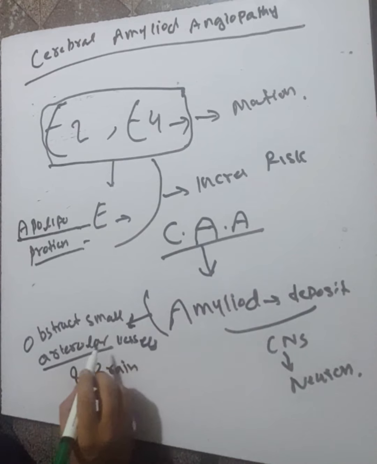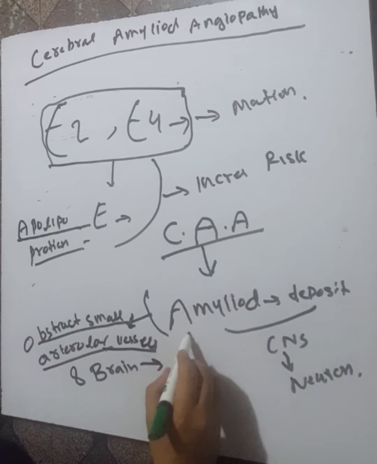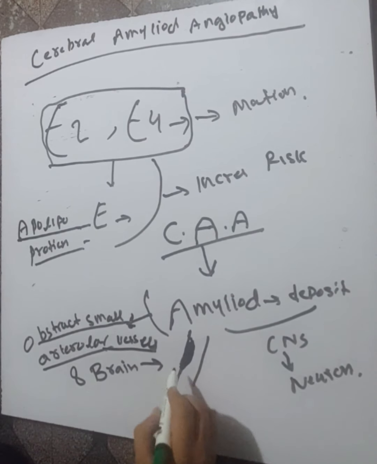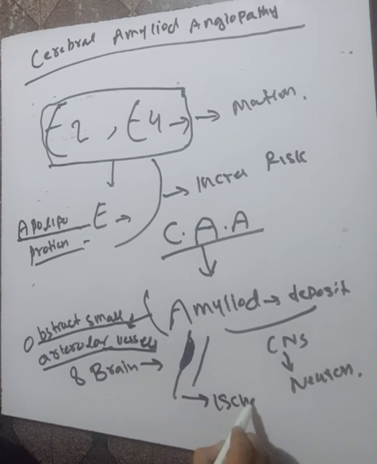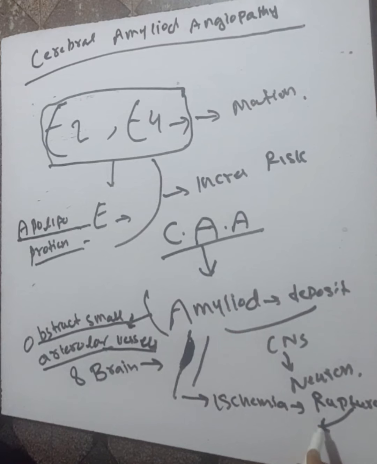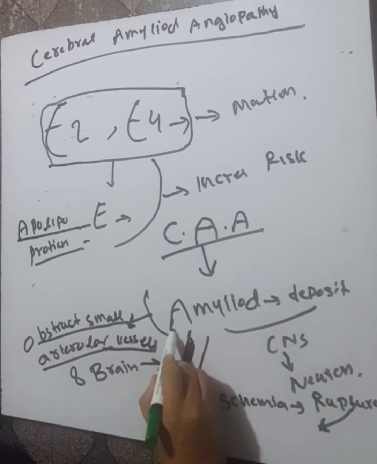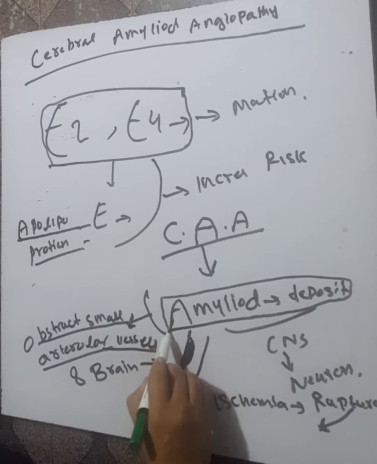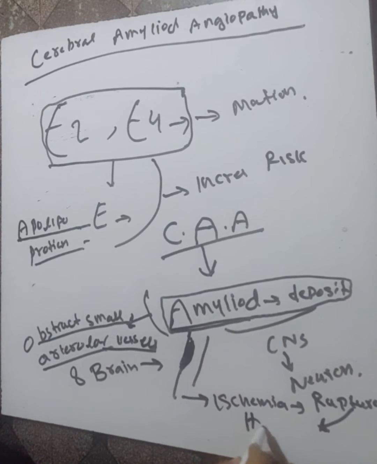Due to this deposition, the small vessels of the brain become obstructed and ischemia develops. If ischemia persists for a long time, or the vessels rupture, infarction and hemorrhage occur due to the deposition of amyloid material. This is cerebral amyloid angiopathy, and lobar hemorrhage occurs.